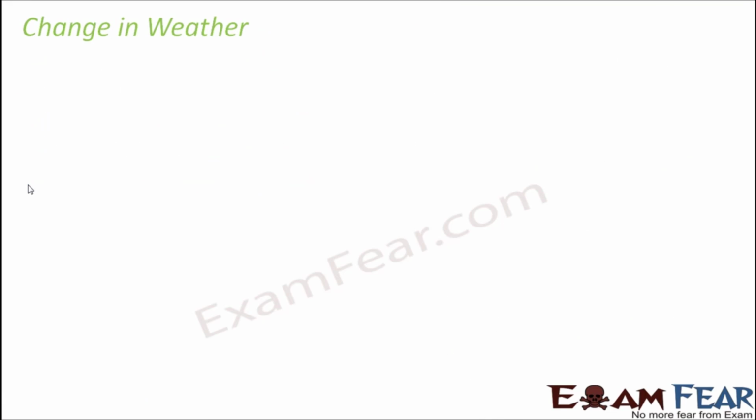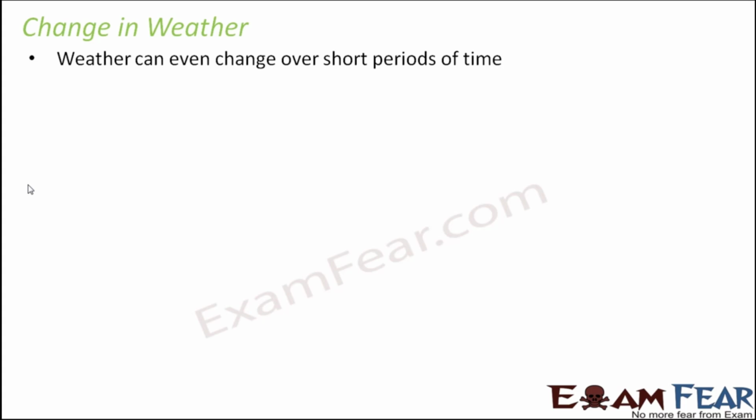Now, what causes change in weather? Because we have seen that the weather changes on a day-to-day basis. Today's weather and tomorrow's weather are different. So what brings about this change in weather? Weather can even change over short periods of time, because the term weather is only applicable for the atmospheric conditions of a particular day. The next day the clouds might disappear, the next day it might rain heavily, the next day might be sunny. So it can change over very short periods of time.